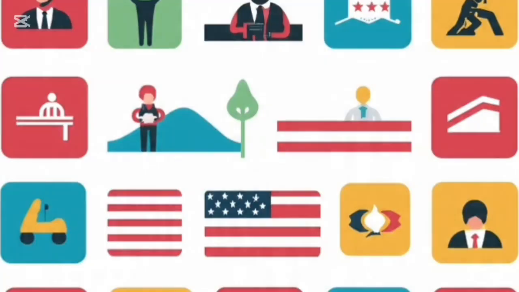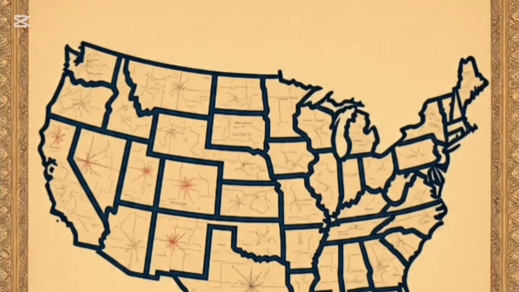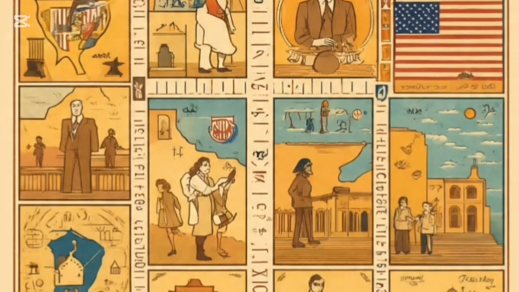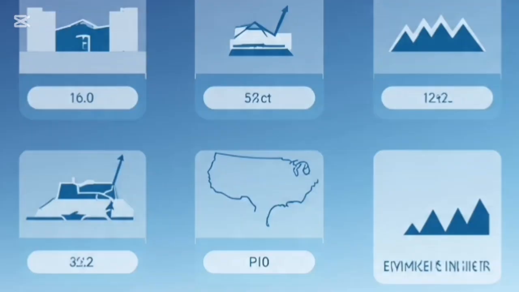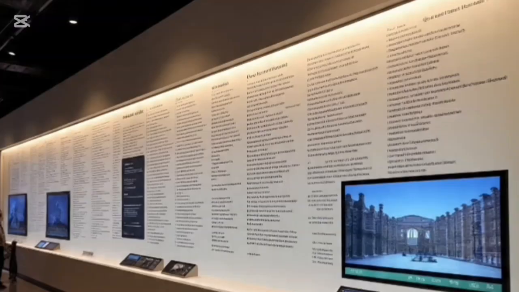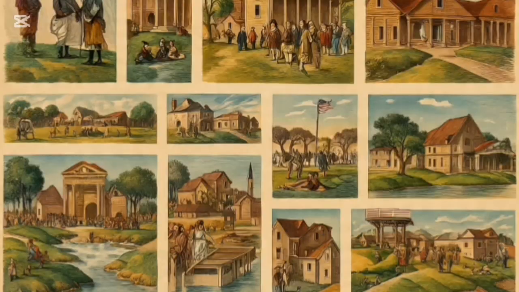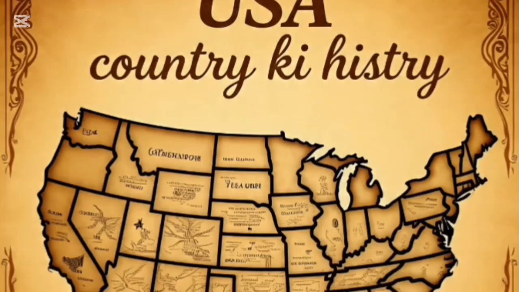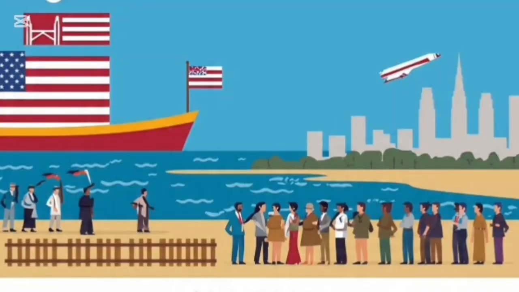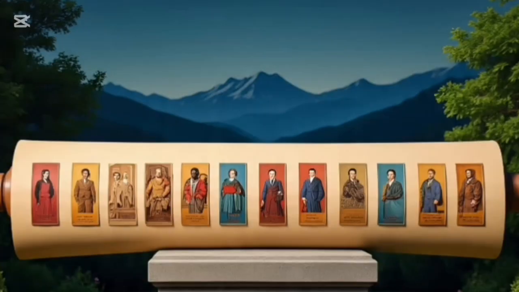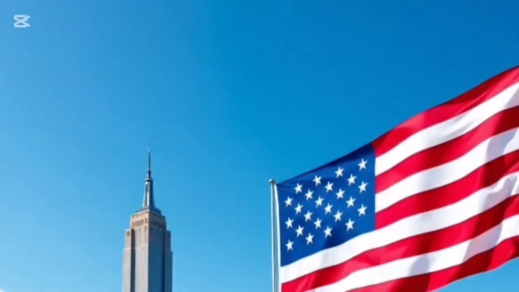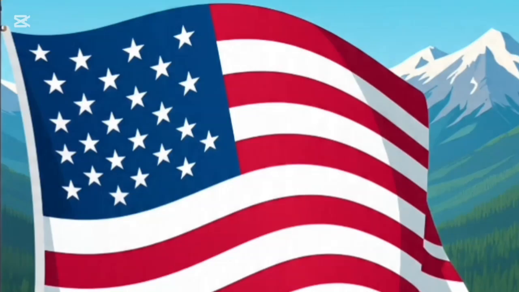The meaning behind the name. The name United States is more than just a few words. It represents an idea: unity among diverse people and states. It symbolizes freedom, independence, and hope. It's also essential to remember that the land was already partly inhabited by Native American tribes, who form part of the country's history. The name USA and the idea of United States created a new identity, a nation built on shared values and common goals.